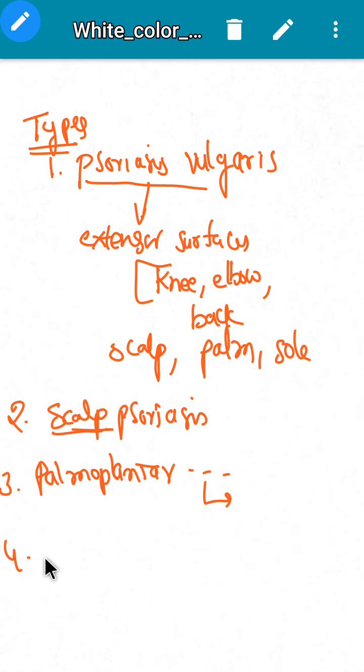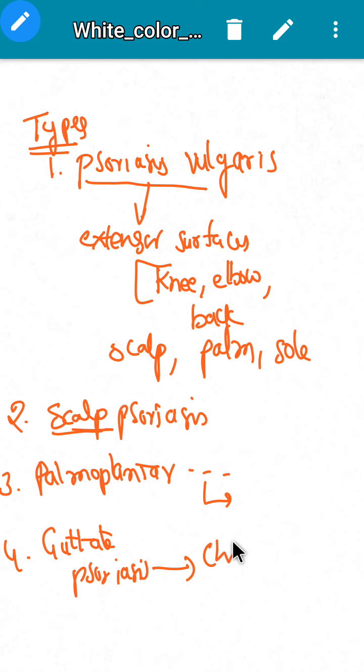And the fourth one is guttate psoriasis. Guttate psoriasis especially happens in children. Here the psoriasis will occur after an upper respiratory tract infection. After an upper respiratory tract infection, this guttate psoriasis will happen.